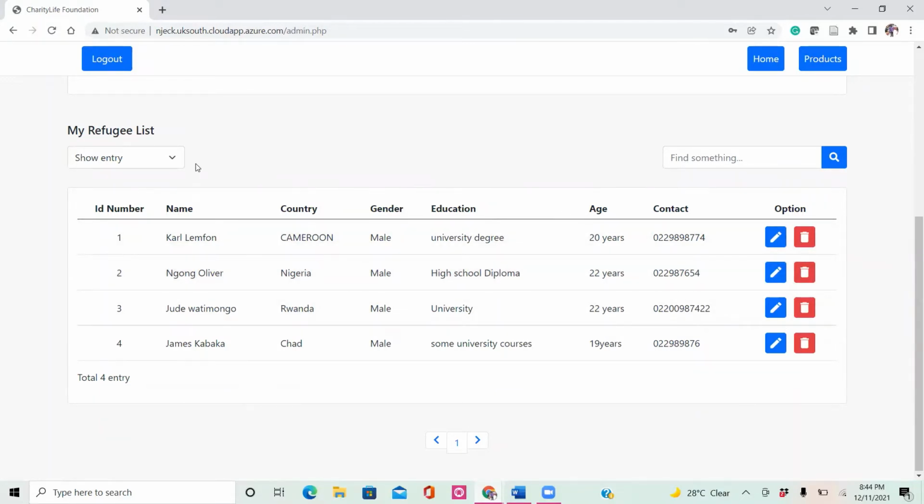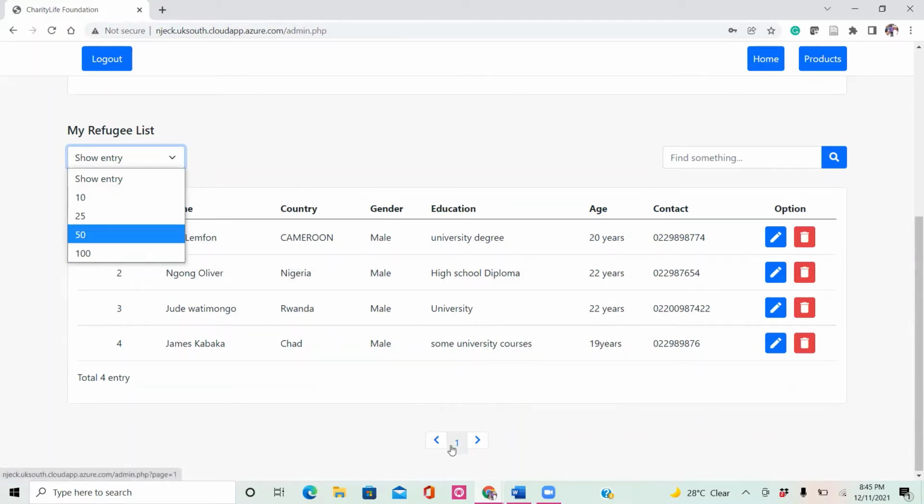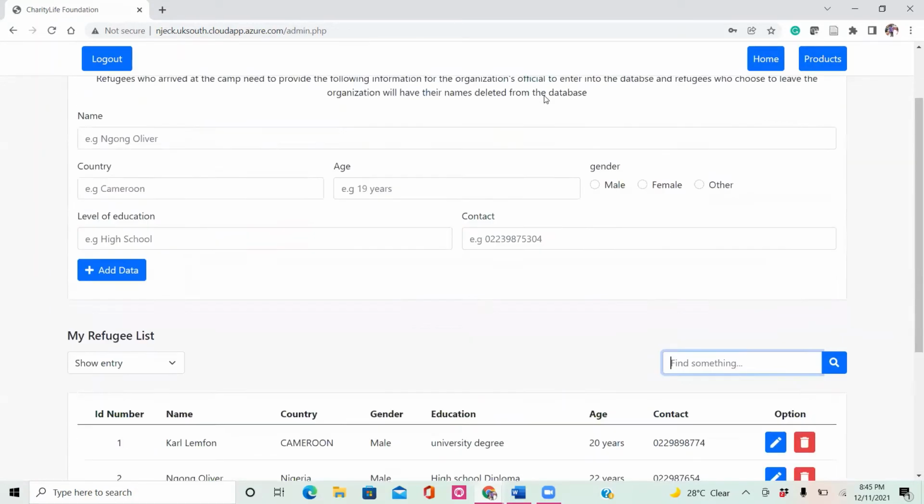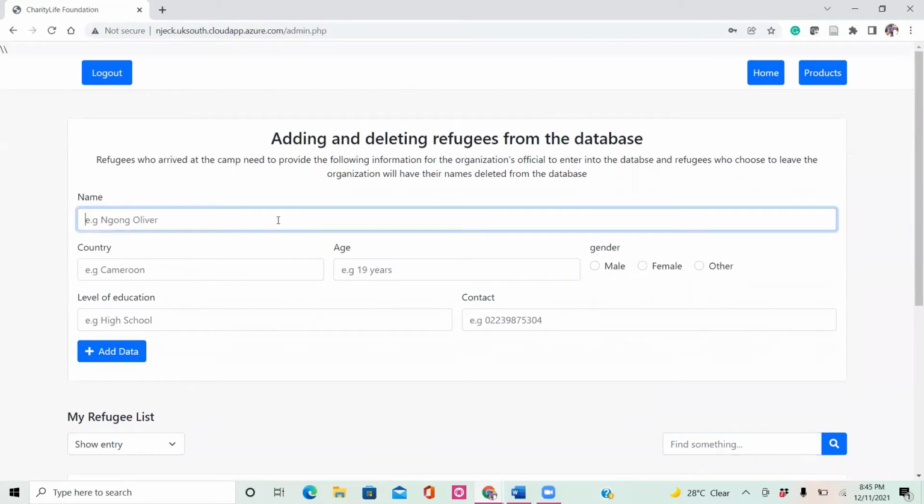If you also input a lot of data and you're unable to track, you can decide to view at intervals of 10, 25, 50, 100, because when you start viewing in this form, it brings in pages where you can flip to other pages. But if you want to find something that is not immediately on your page, you can actually find it here.